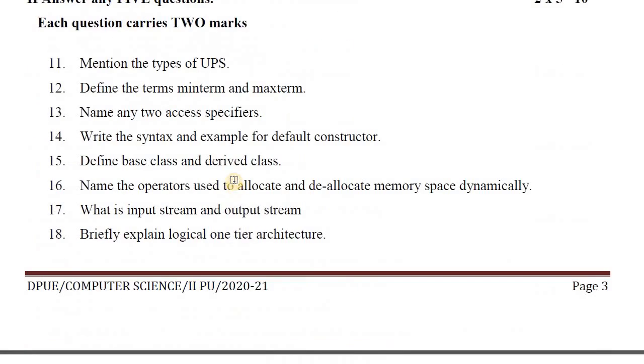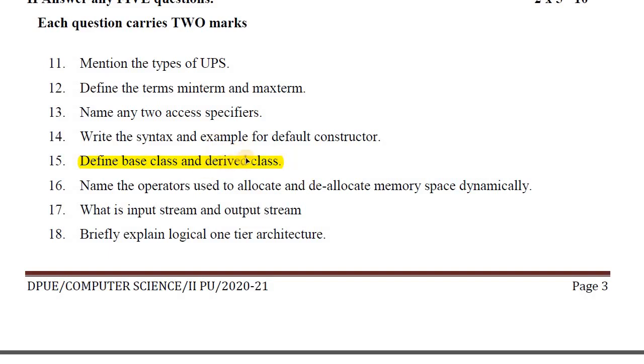Okay, next 2 marks question. Define base class and derived class. This is very easy. What is base class? Already we have seen. Base class is a class from which a new class is derived by inheriting the properties of the base class. Base class is also called a superclass.